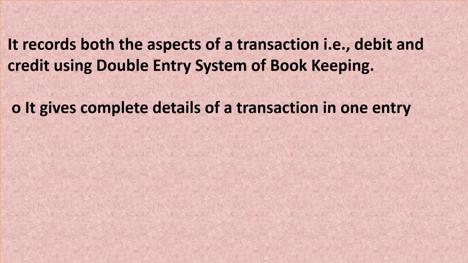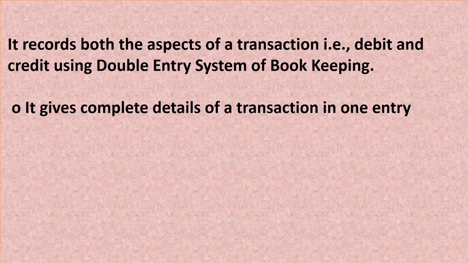Next one is, it records both aspects of a transaction, debit and credit, using the double entry system of bookkeeping. I told you in journal all the entries are recorded, whether they affect one account on the debit side or another account on the credit side. Fine.